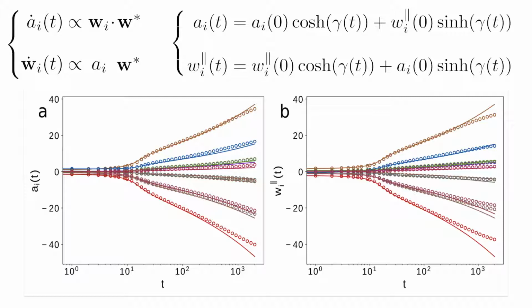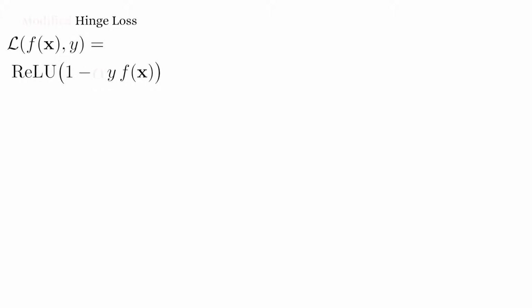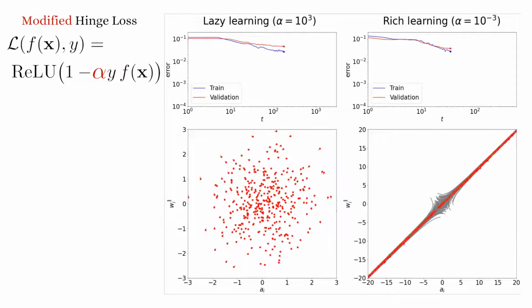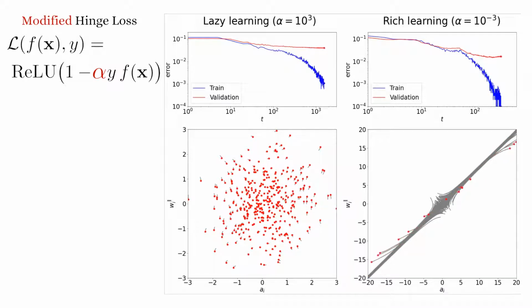These are the lines and dots in this plot showing a good agreement. Also, as was done in other works, we can tune the loss function with the parameter alpha to interpolate between a rich learning and a lazy learning regime. And since the geometry and the trajectories are the same, we see that the only difference between the two cases lies in how much each node moves before the finite dataset is classified. This gives us a clear example of the difference in learning between the two regimes.